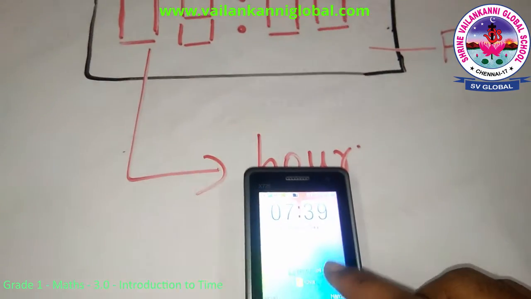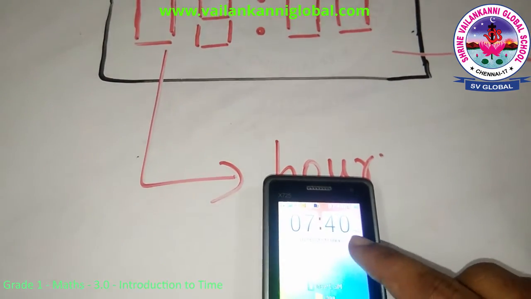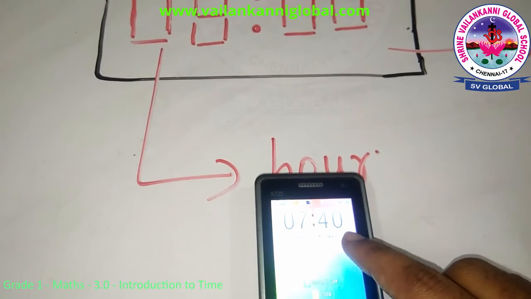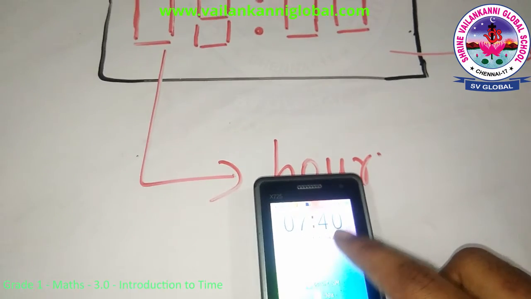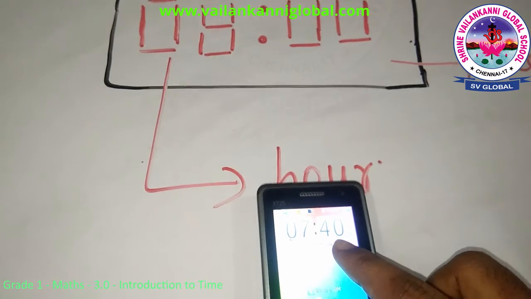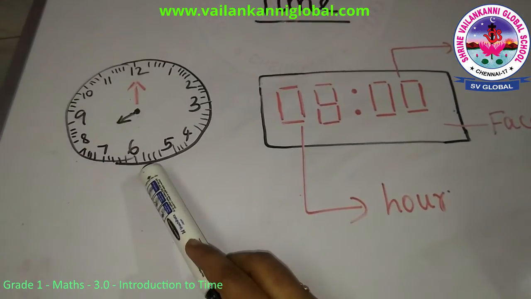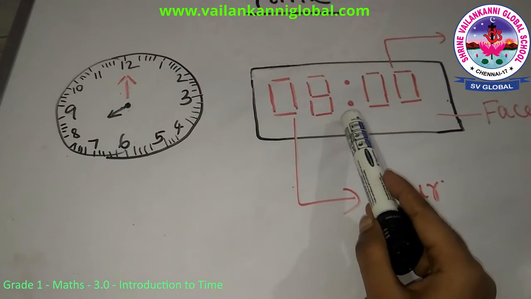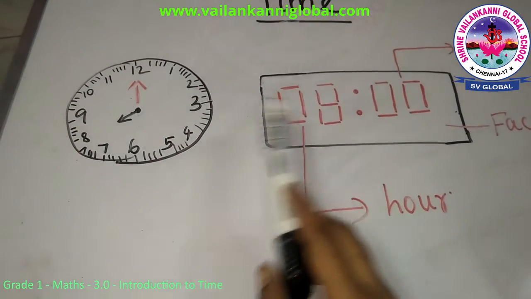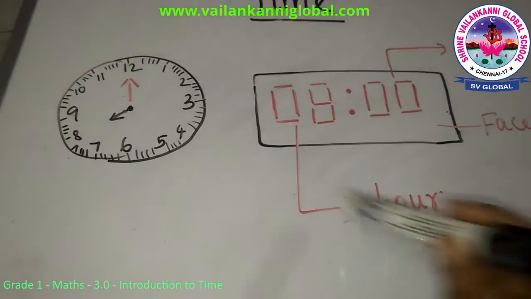So this is a digital clock, where the number is displayed. If you can see, it has now changed to 40. The time is 7:40, so the hour is 7 and 40 is your minutes. So this is the analog clock and this is the digital clock. The time in both analog and digital is 8 o'clock.